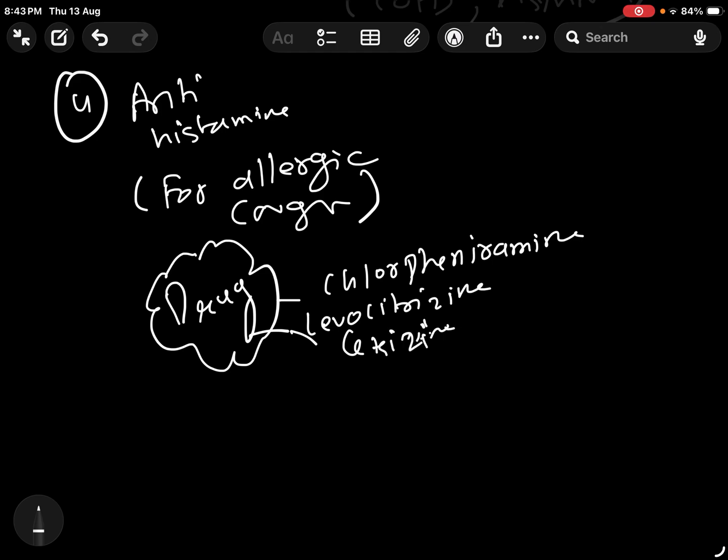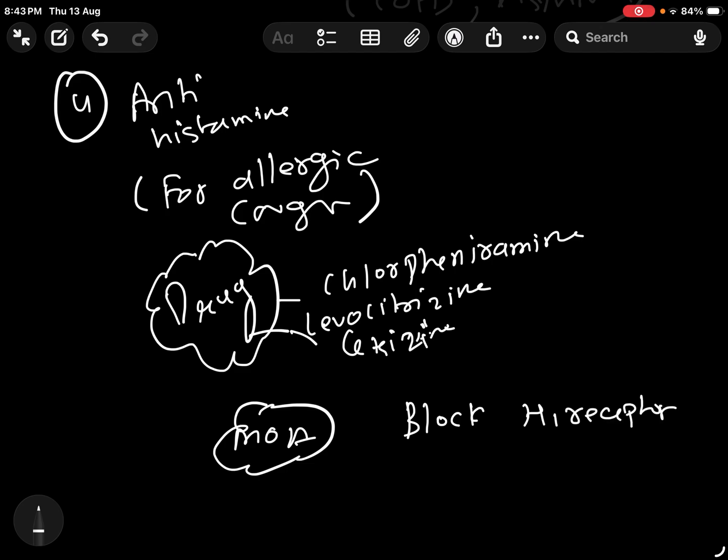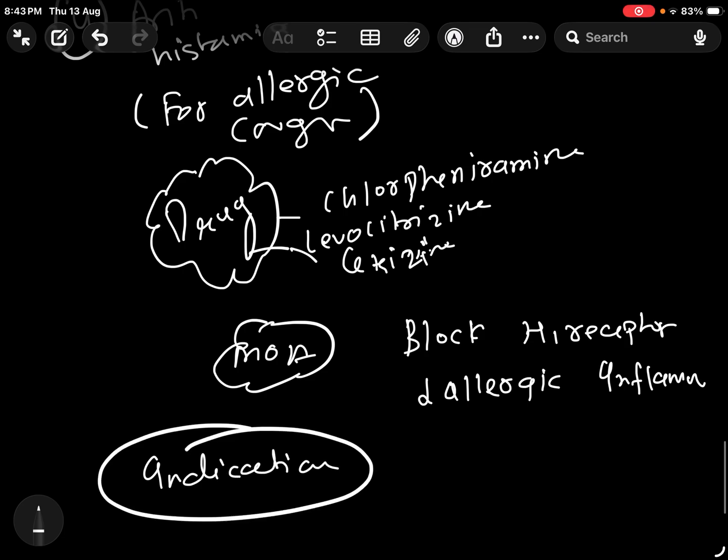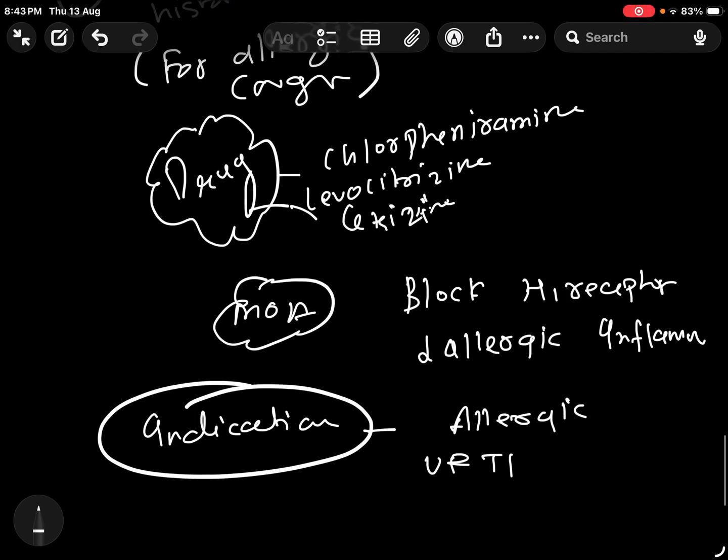Okay, now how does it work? Basically it blocks the H1 receptor and decreases allergic inflammation. Okay, we give it in allergic conditions, when the patient is having allergy, URTI, that is upper respiratory tract infection, or rhinitis.